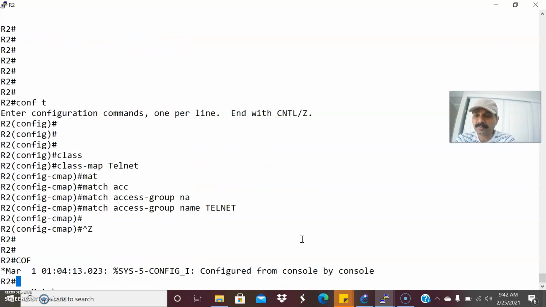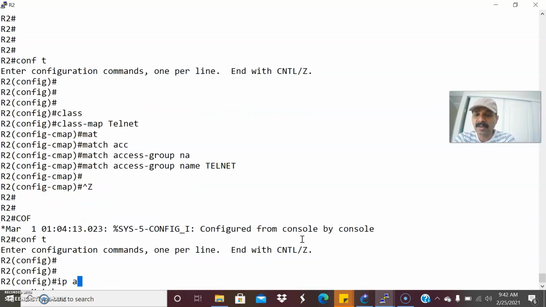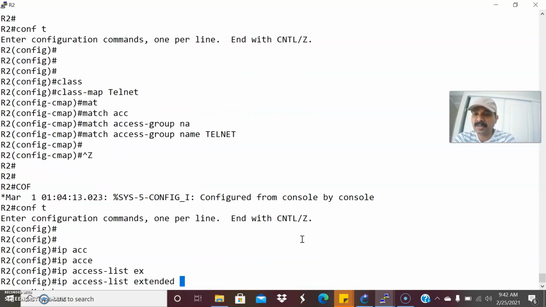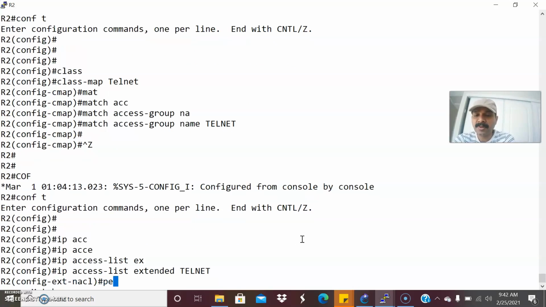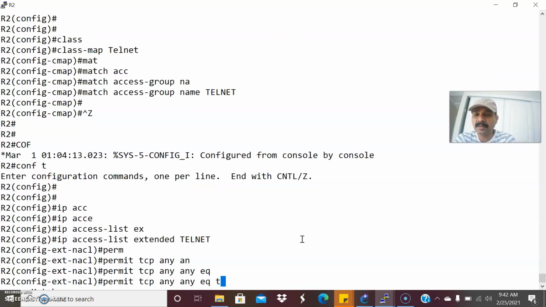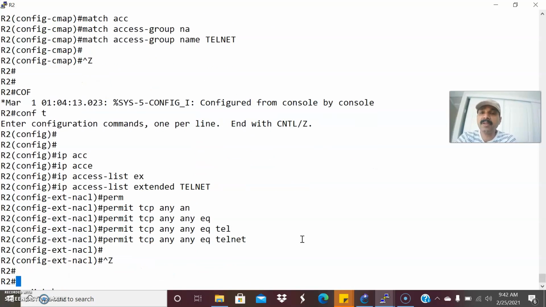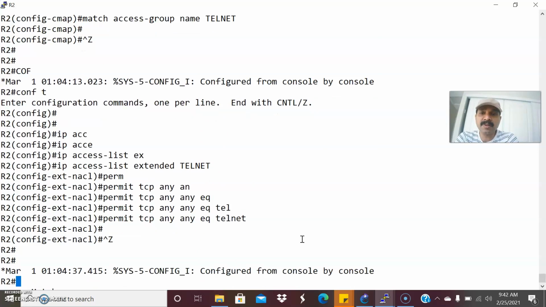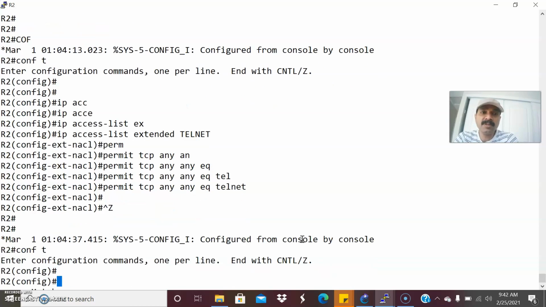Go to the configuration mode, ip access-list extended telnet. I'm going to allow the access list permit. Let us make it permit tcp, since telnet works on the TCP protocol. So: permit tcp any any eq telnet. Okay, so I have created the class map. A class map is for organizing the traffic into different groups. First we have created the group named telnet.